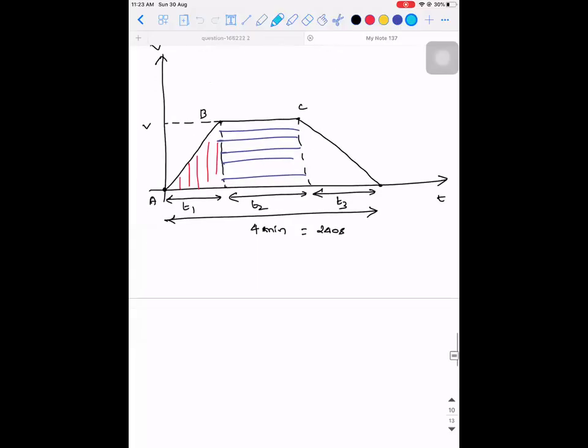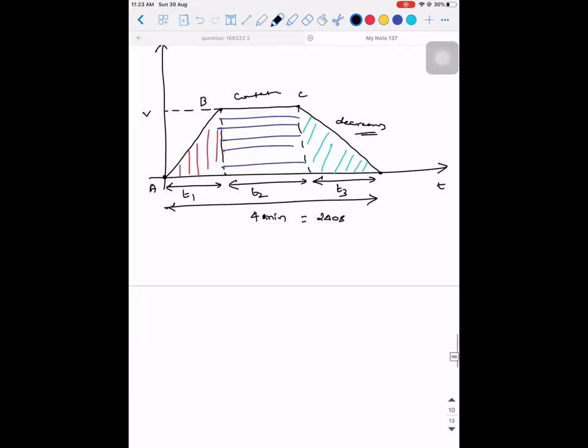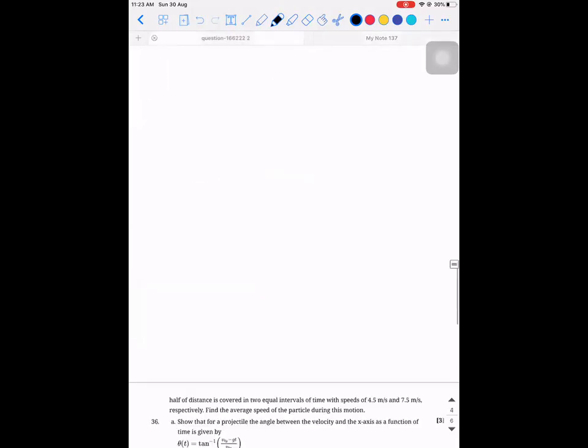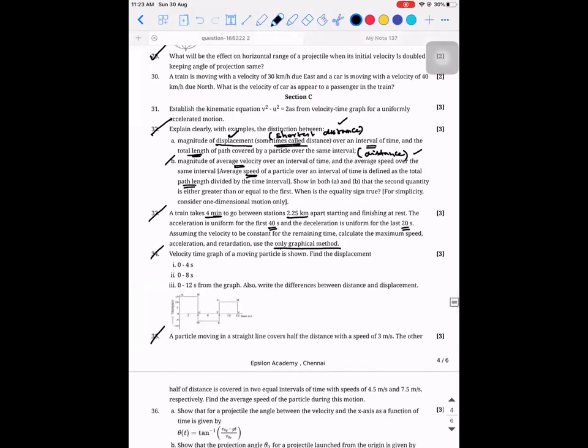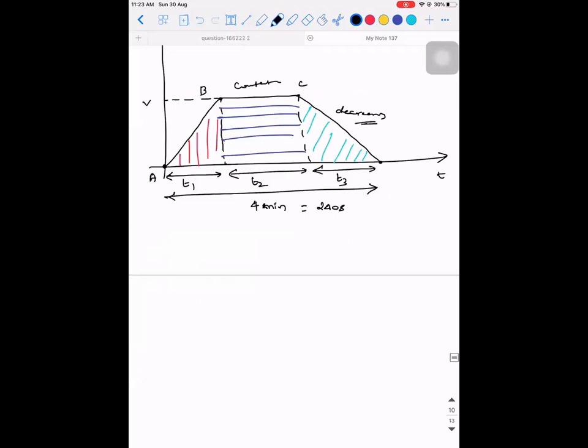I hope you guys are able to understand this graph. What I'm trying to say is, as time progresses, the velocity of the particle is increasing, then it is constant, and then it is decreasing. What are they asking actually? Calculate the maximum speed. Where is the maximum speed attained by the particle? It is between the points B and C. Correct? That is the maximum speed. In the remaining places, it is either 0 or it is increasing or decreasing. Are you guys clear till this point? Yes, sir.